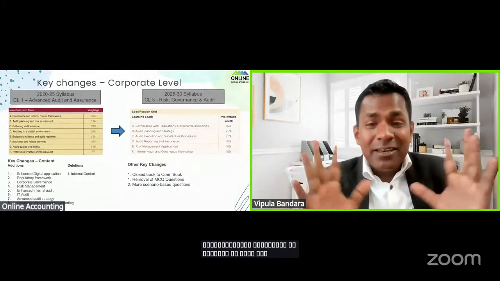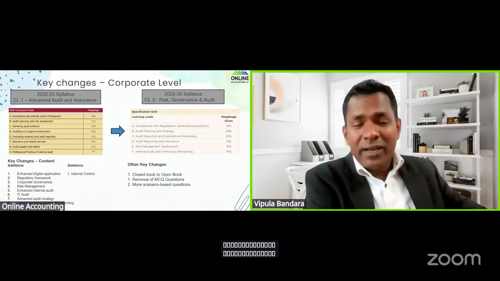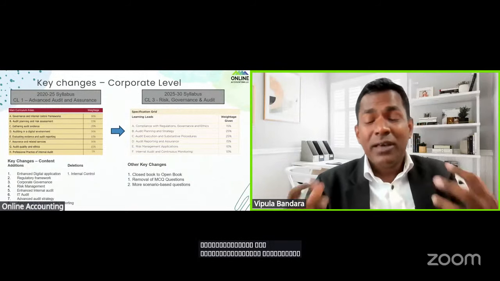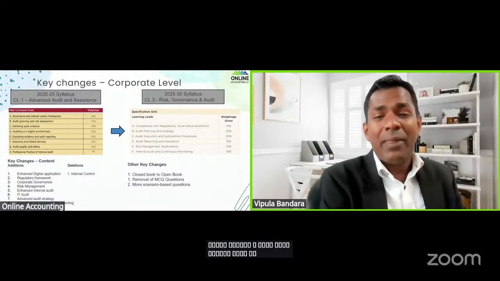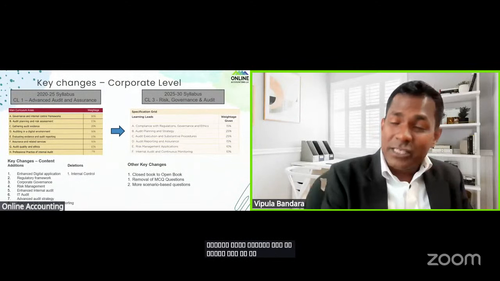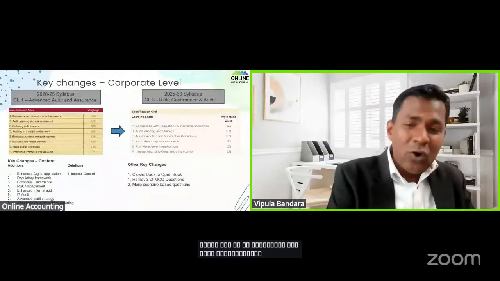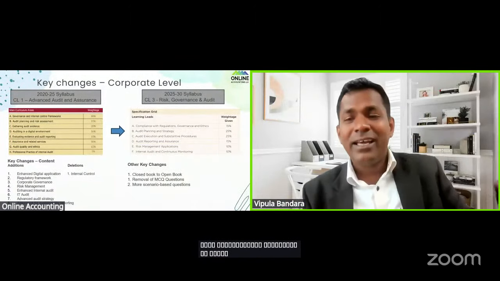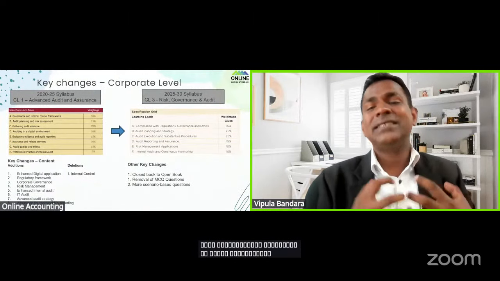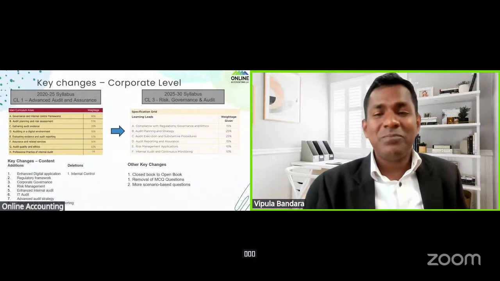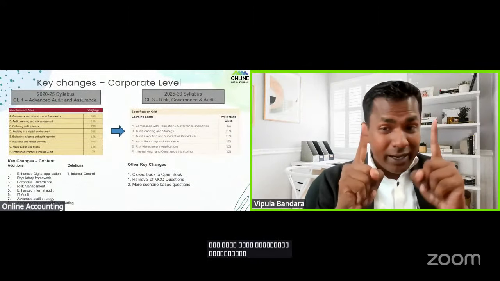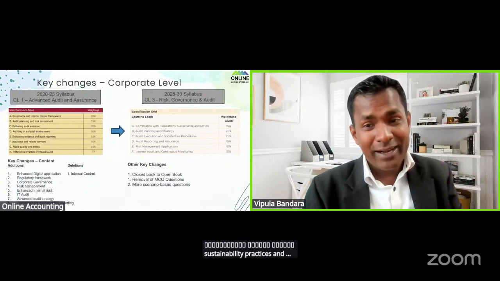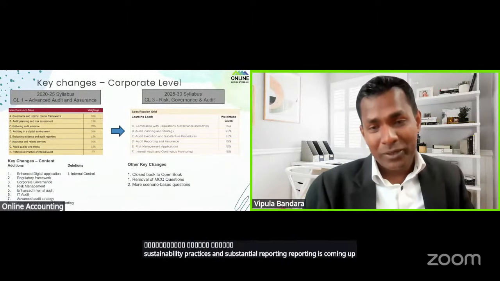So therefore, sustainability reporting is under the corporate financial reporting, but sustainability practices are embedded into each and every part of the knowledge that you gather. Either it may be auditing or risk management or management accounting, law, taxation, strategic management, whatever you learn, right? Whatever you learn, sustainability practices are embodied. So therefore, every subject contains sustainability practices. Don't get confused between sustainability practices and sustainability reporting, right? Reporting is coming under the financial reporting.